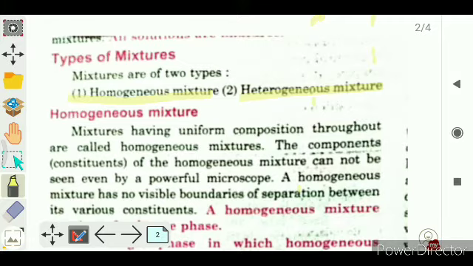First of all we will discuss the homogeneous mixture.